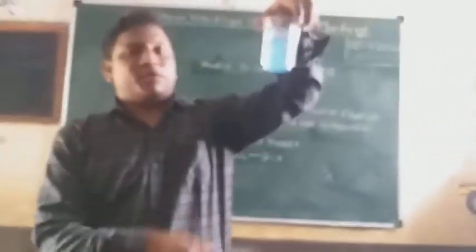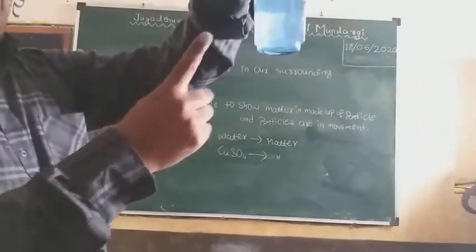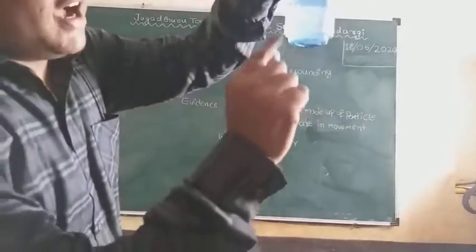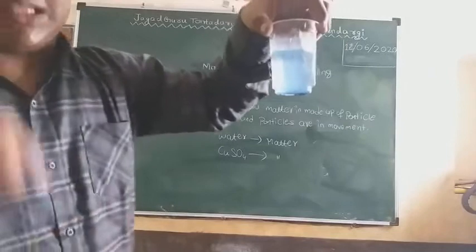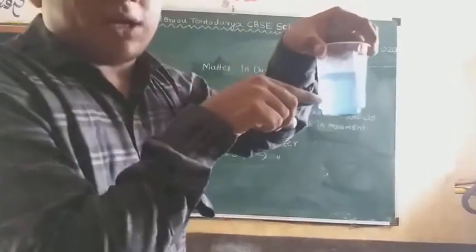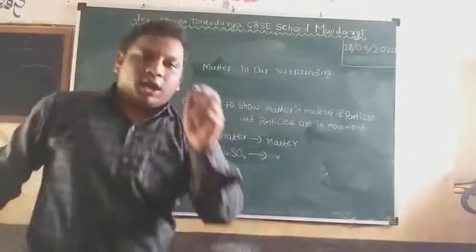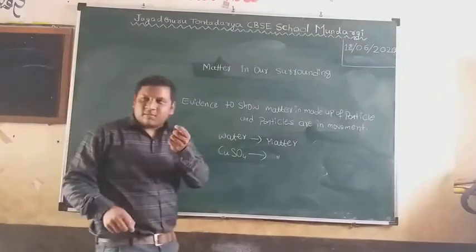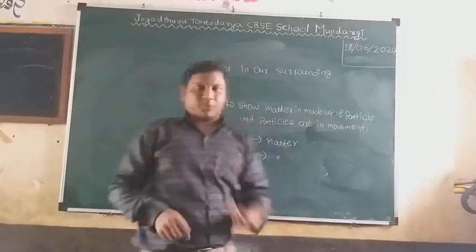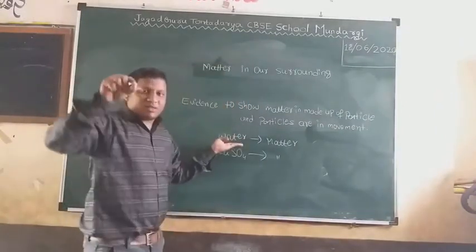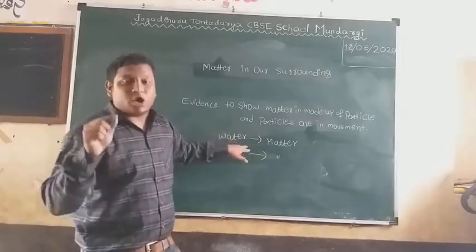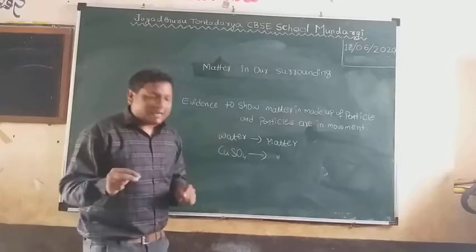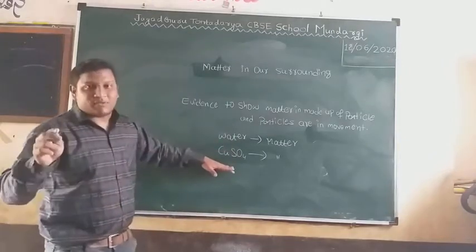See here, now it turns to blue because our copper sulfate occupies the space of water. Means in a matter there will be some interparticle space. In water there will be some interparticle space. That interparticle space is occupied by the particles of copper sulfate.